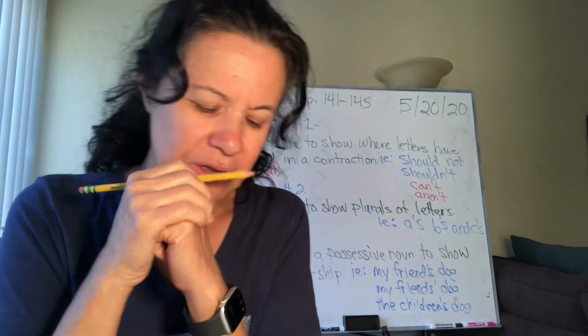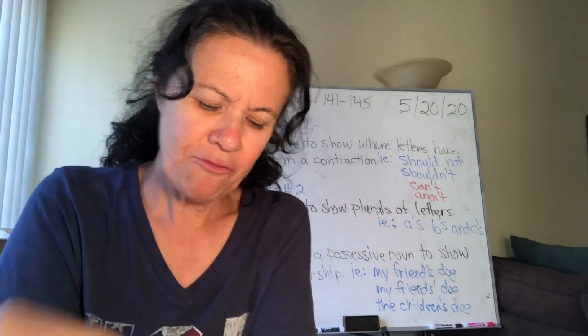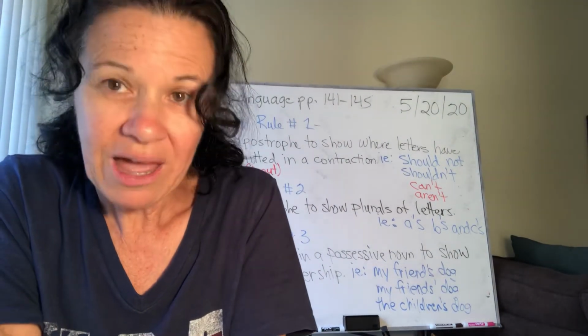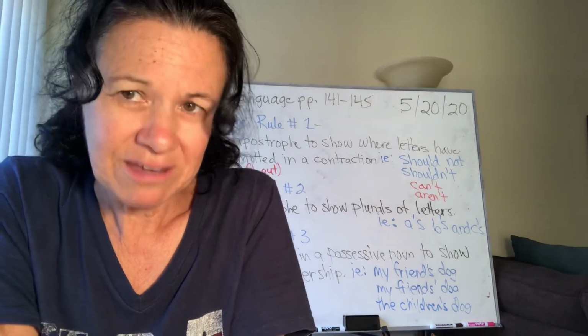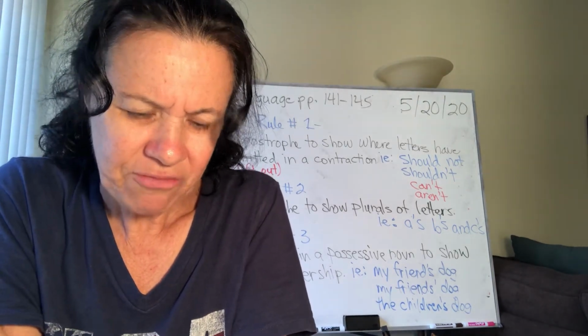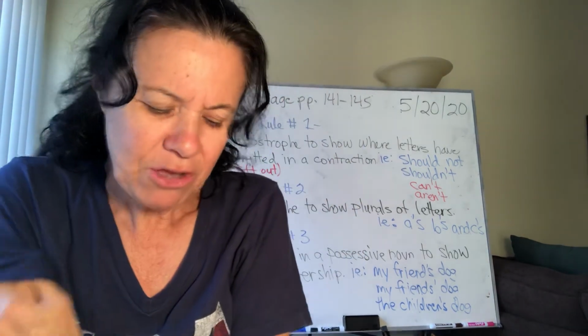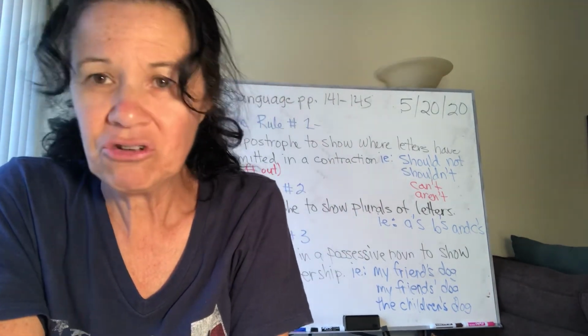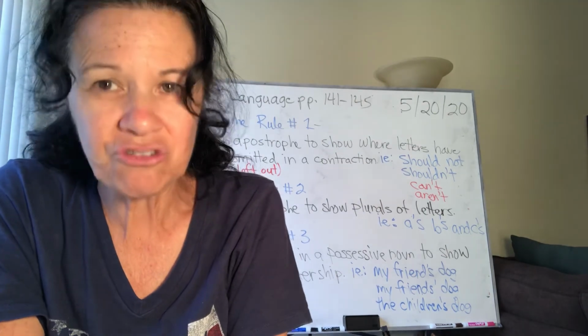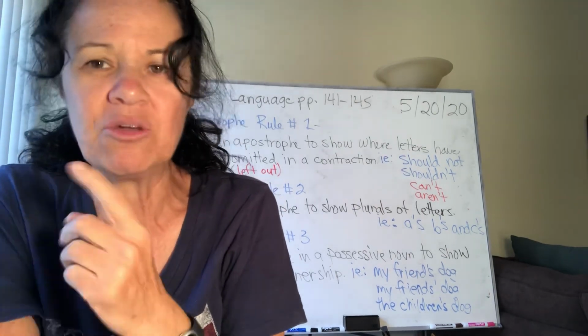Okay, so for your comp check, I believe you have a template for this. If not, we'll talk about it in Zoom tomorrow, and if not, I'll show you how I want you to do it. But you know how to do true and false. If it's true, you write true, and you write the sentence as true. If it's false, you write false, and you make the statement true.